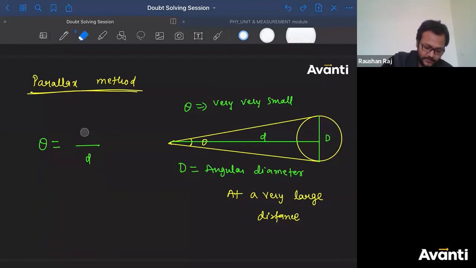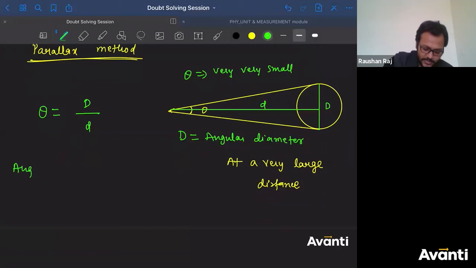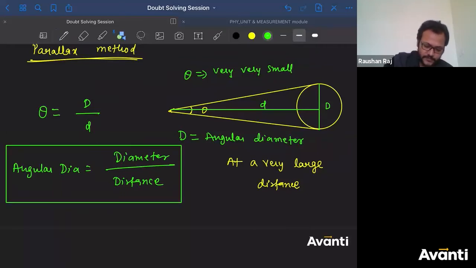Let me write first d only, then I'll write this in terms of, so I'll say angular diameter is equal to diameter divided by distance. This is the formula that you have to remember. That's it. Just following this, you can answer any of the questions.